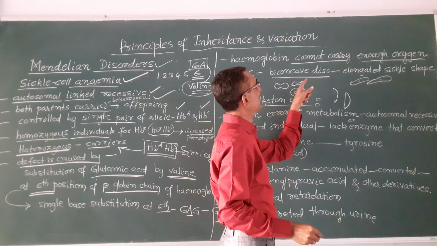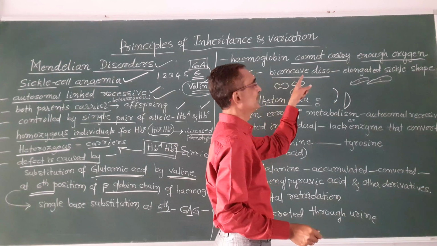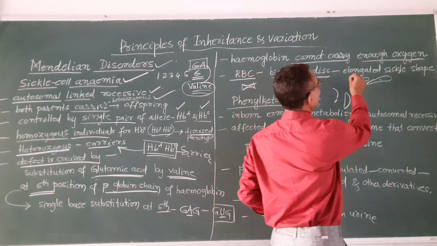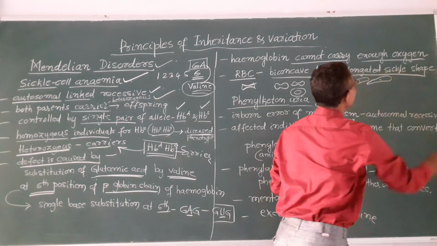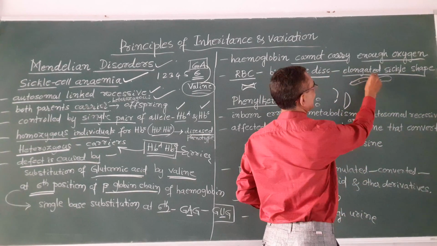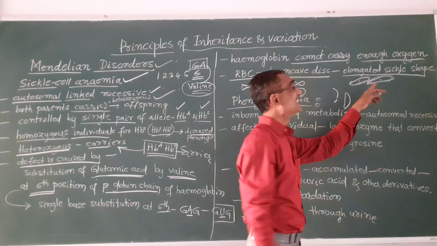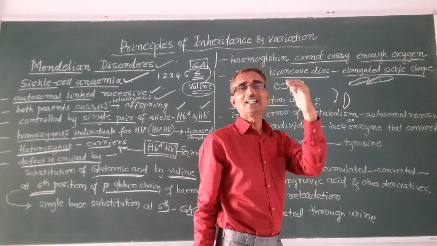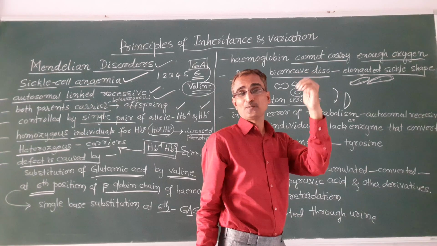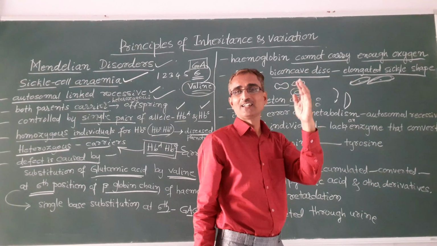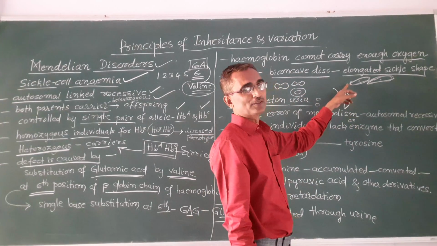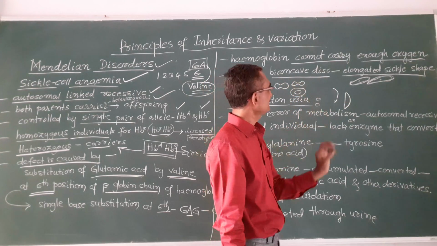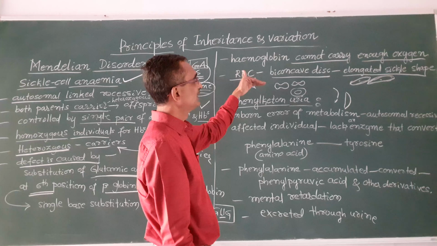The red blood cells which are biconcave discs get converted into an elongated sickle shape. You see, like this. Sickle, as you all may know, is the tool used in the fields, a curved blade. The red blood cells get converted into that shape due to the defect.